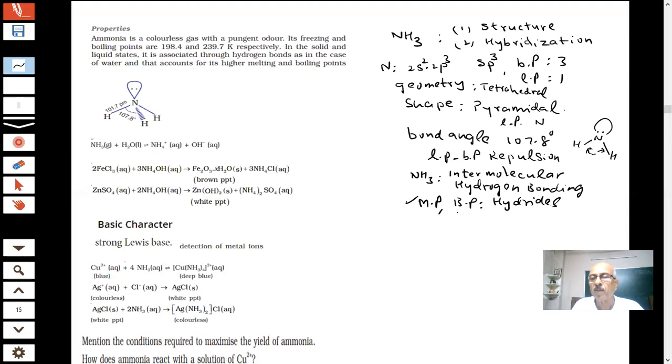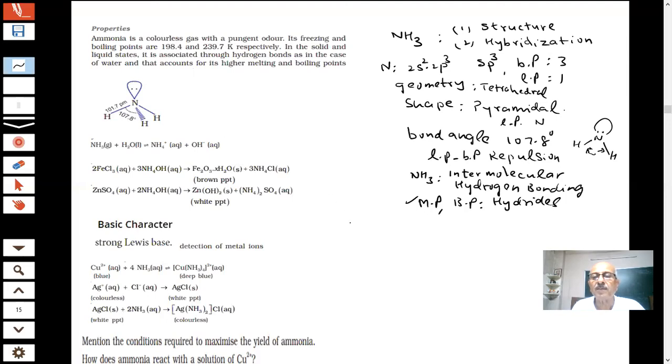Hydrogen bonding is there, but in liquid what will happen? This is like an umbrella, it can flip, in an inverted shape. If it keeps flipping, the hydrogen bonding will become less. So that is a possibility in the liquid state. In solid that will not happen, because in solid they are packed closely and they are not moving or vibrating to that large extent.